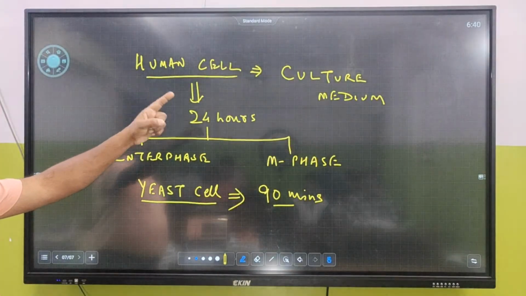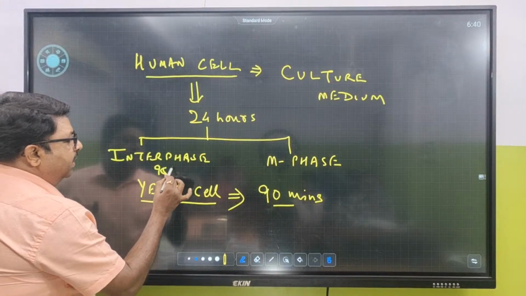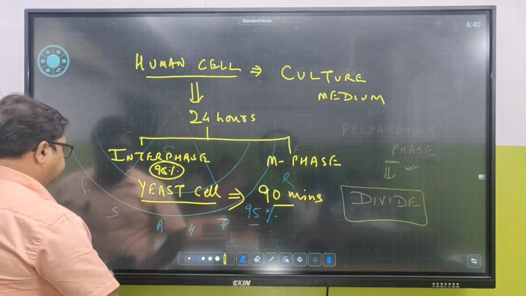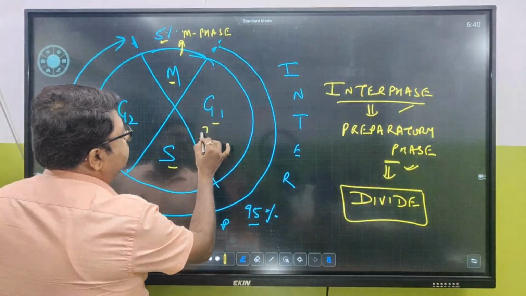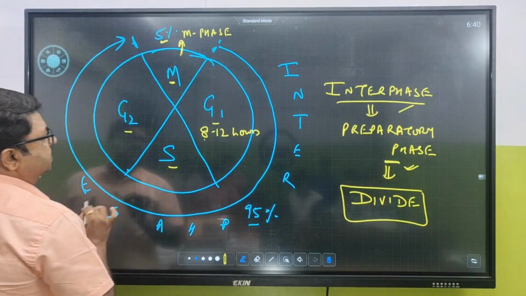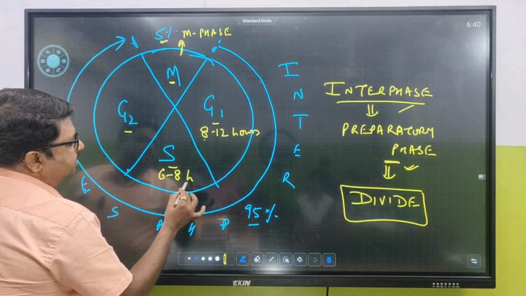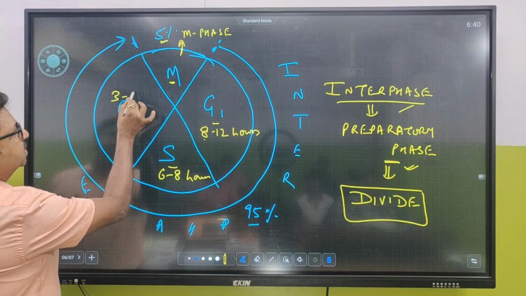So a human cell in culture medium takes 24 hours, and interphase takes 95% of the time. Now you can expect questions from here. The time taken for G1 is 8 to 12 hours. The time taken for S phase is 6 to 8 hours. The time taken for G2 is 3 to 4 hours.